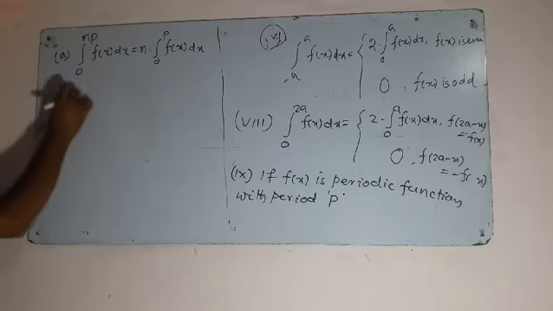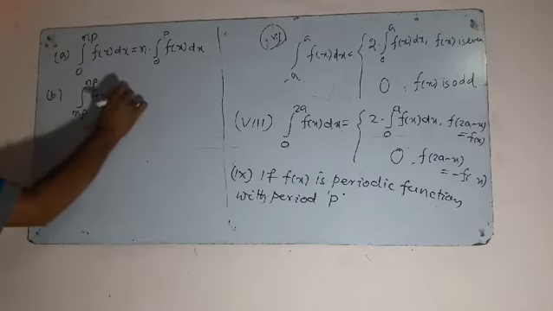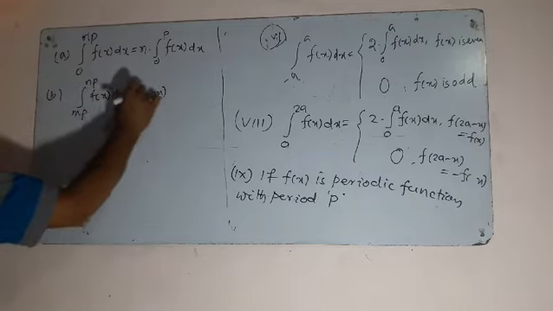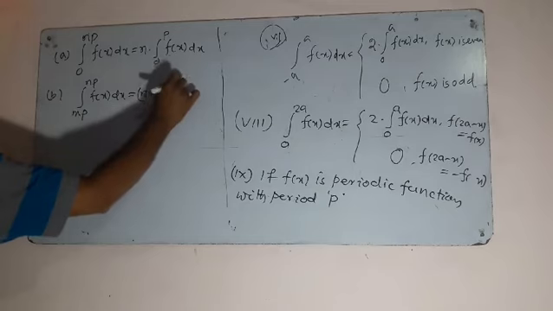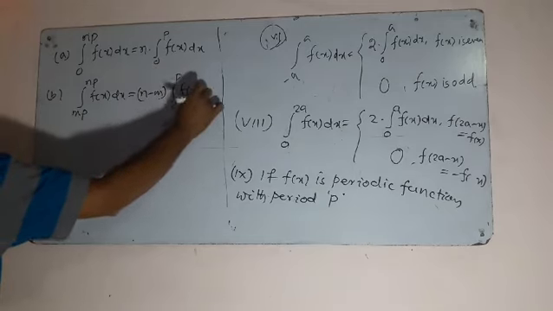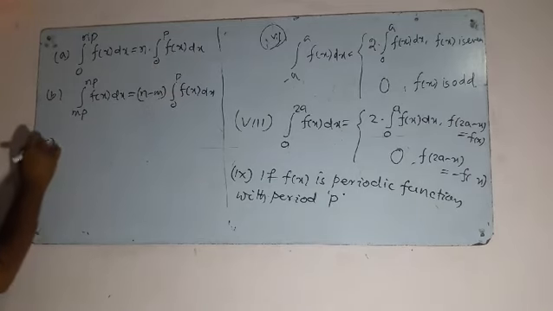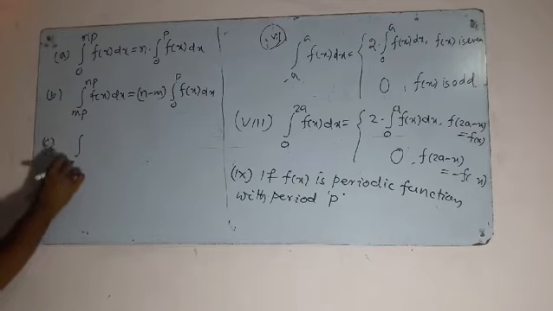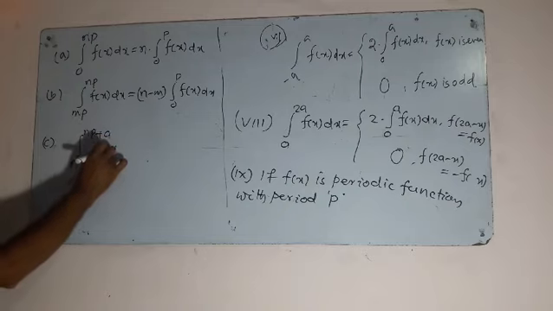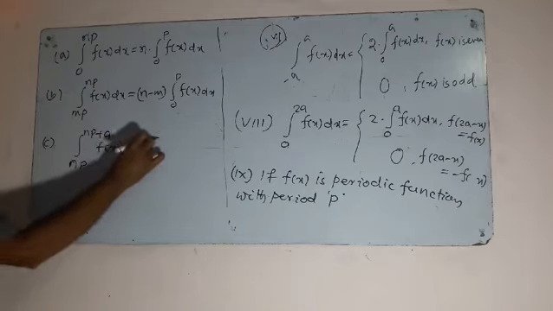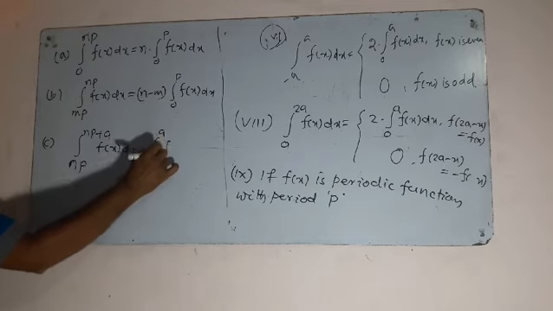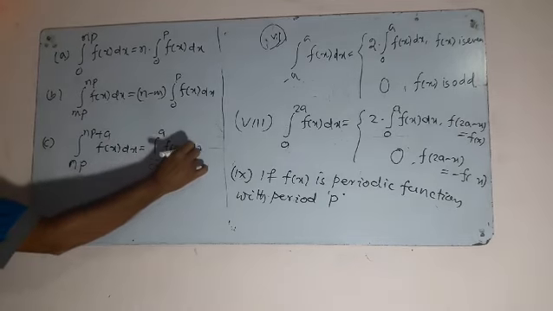Its second bit, integration from mp to np, f of x dx, that is equal to n minus m into integration from 0 to p, f of x dx. And the last bit, integration from np to np plus a, f of x dx, that is equal to integration from 0 to a, f of x dx.